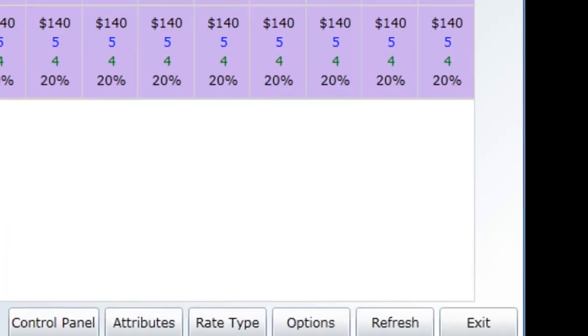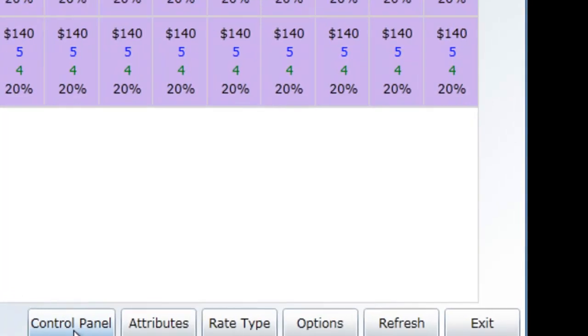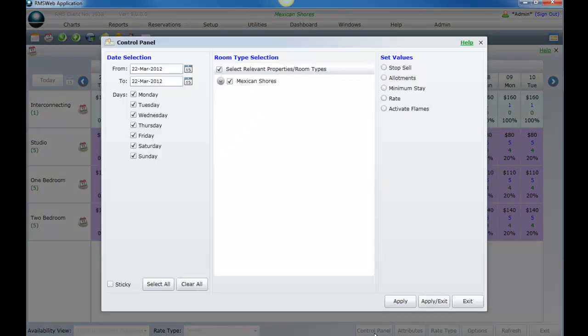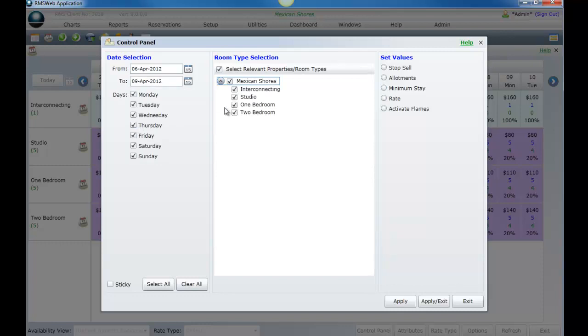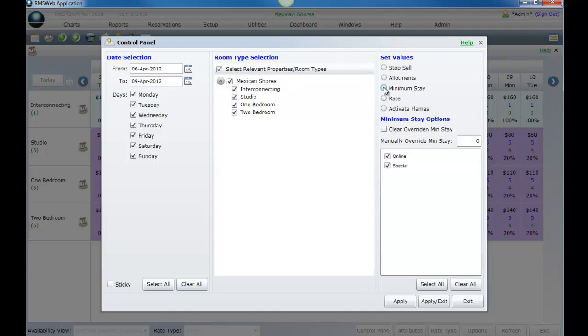From the chart, select the button named Control Panel. Select the dates you wish to override the minimum nights for. Select the property and/or categories that you wish to affect. From the Values section, choose Minimum Stay.